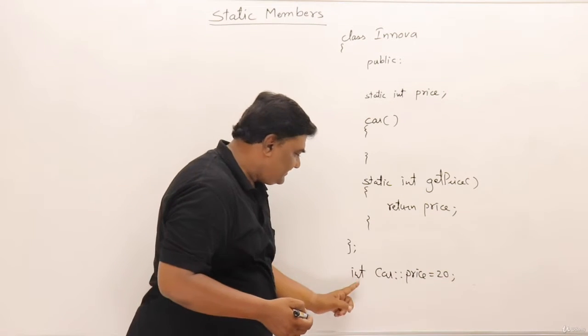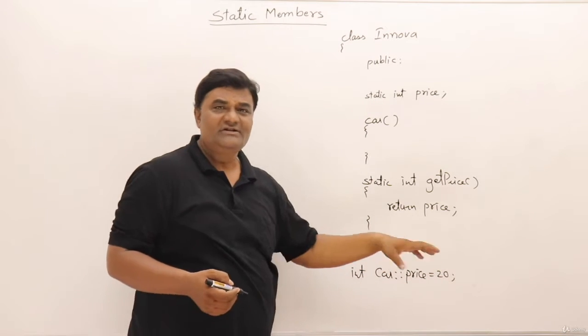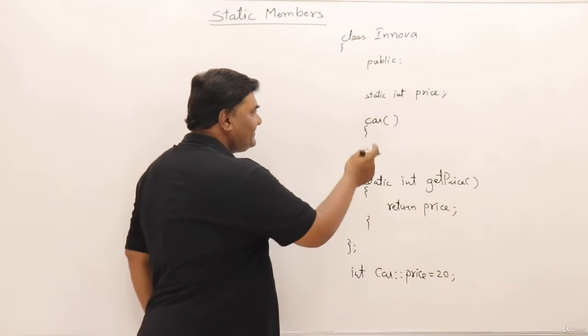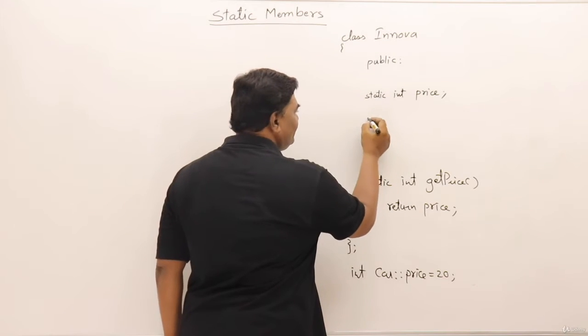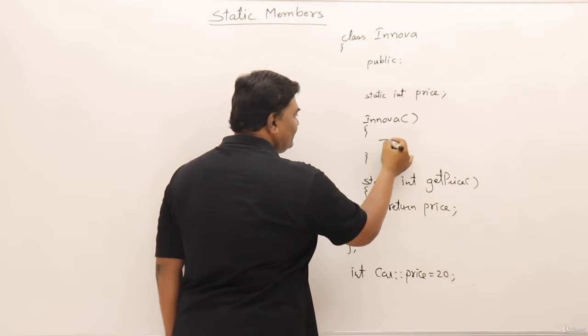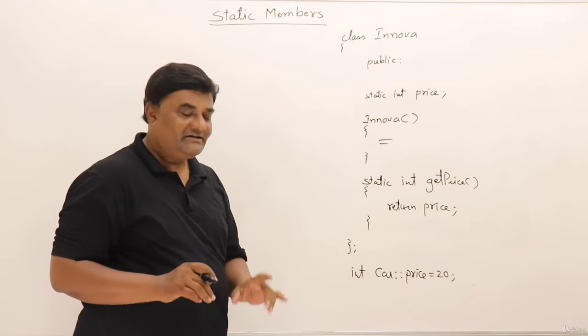So initially I have declared here, so you know well that it has to be declared outside, so I made it as 20, that is 20 lakhs something. So that's the price. Now I also have constructor. Constructor is not doing anything here, just for namesake I wrote it. I have written only those functions which we are discussing, right?